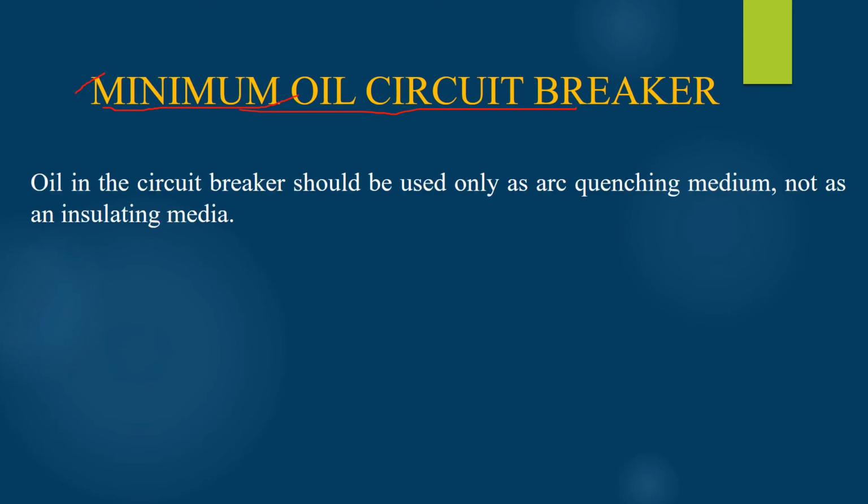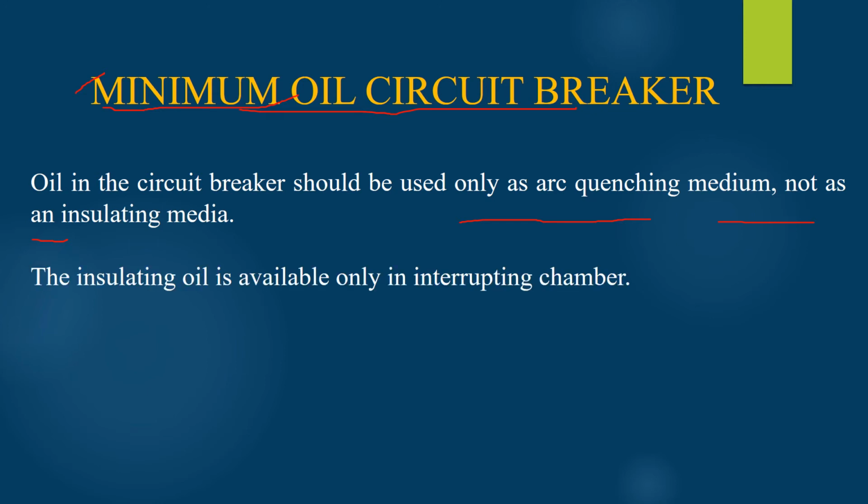Since a minimum amount of oil is used in the circuit breaker, the oil used here will serve only one purpose, its main purpose of quenching the arc. That is, the oil used here will serve as the arc quenching medium only and not as the insulating medium, as we have seen in the bulk oil circuit breaker. Therefore, the insulating oil will only be present in the interrupting chamber where the two contacts of the circuit breaker are present.